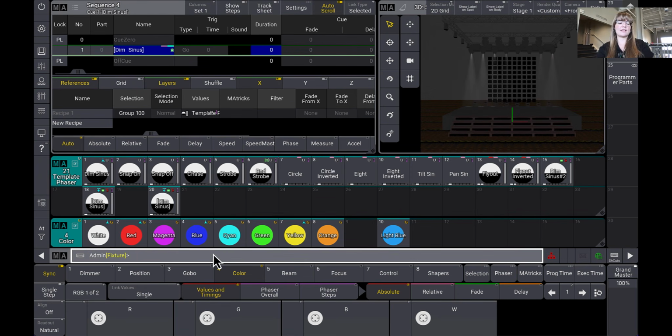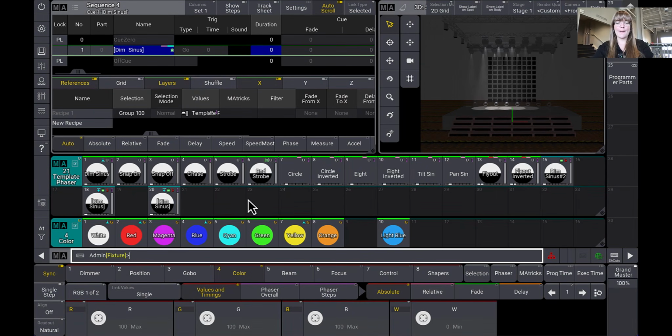Let's actually use that as our example. So the queue is running. I'm going to grab group 2 because I know that's all 13 fixtures. I'm going to store group 100. Overwrite. Boom. As soon as I did that, check it out. My queue is still running out of those other 5 fixtures. Looks great. This is a quick way of updating your queues from night to night, but it only works if your recipe lines are in the queue itself.